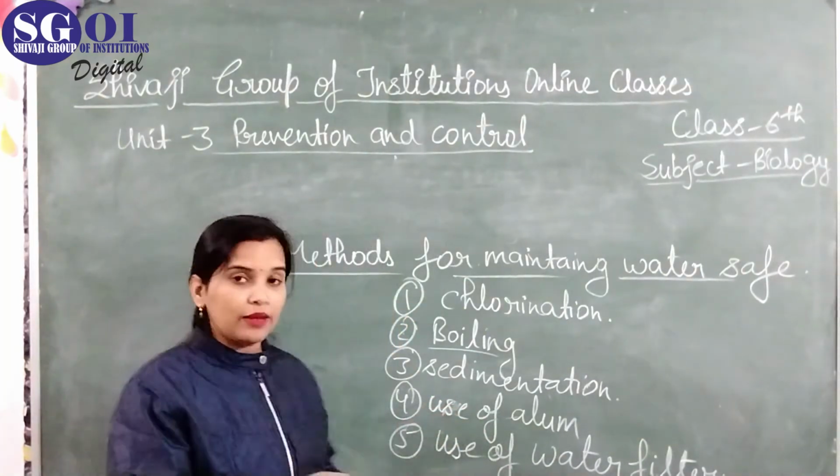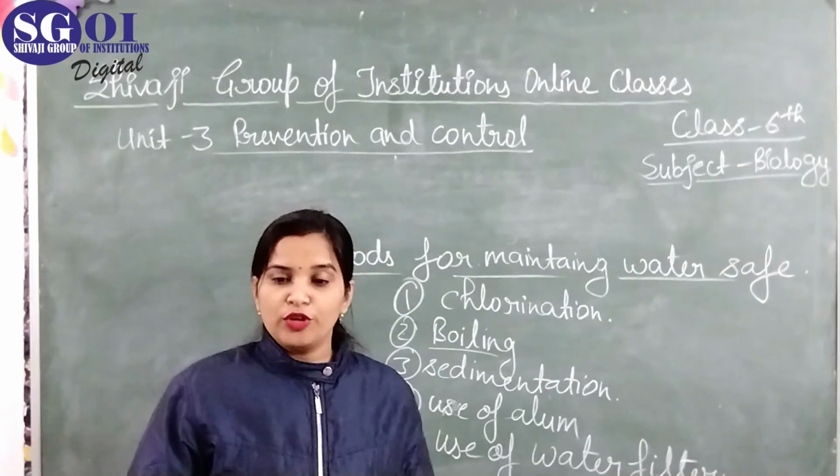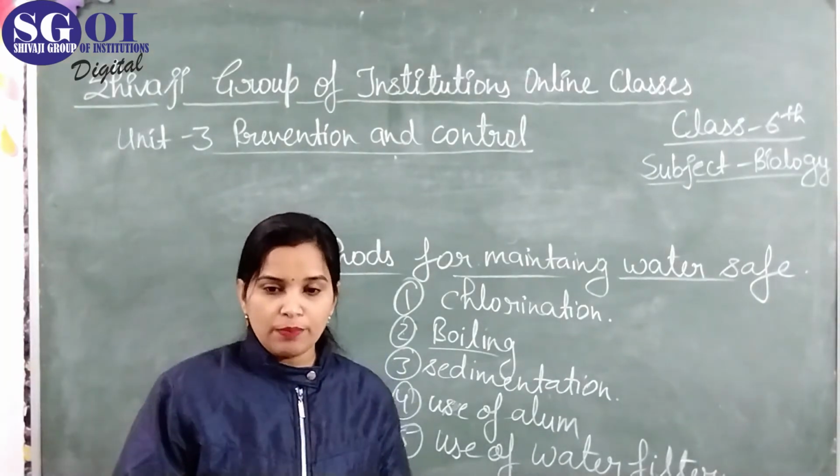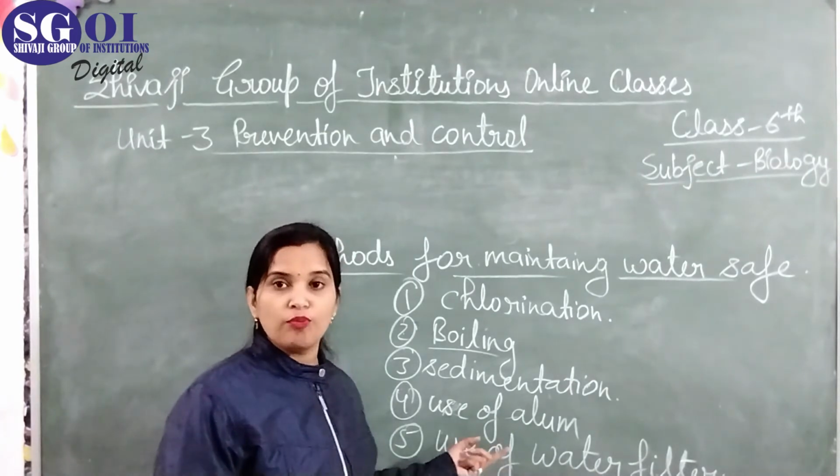Next is the use of alum. Another method of purifying the water is by using alum. Alum is particularly used in case of muddy water.